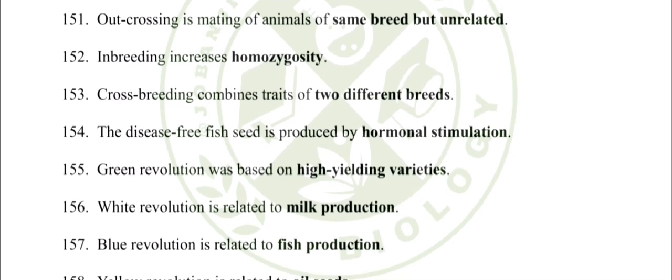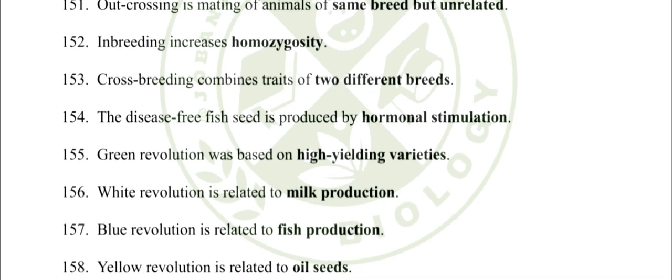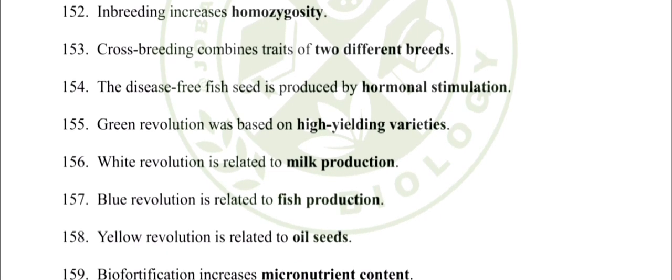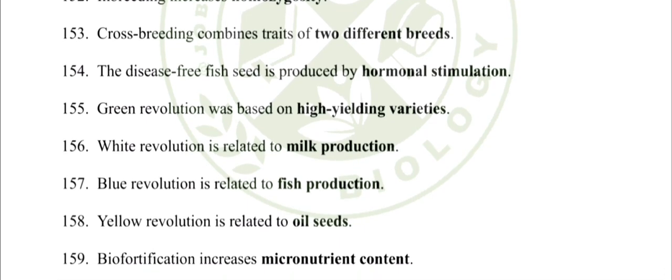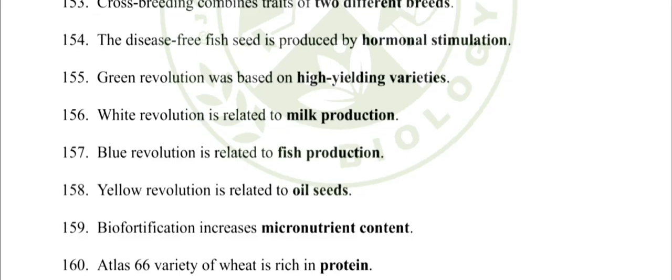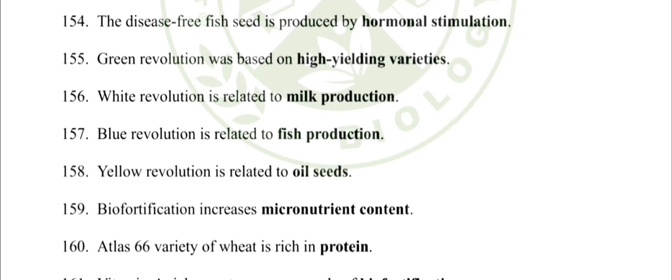155. Green Revolution was based on high-yielding varieties. 156. White Revolution is related to milk production. 157. Blue Revolution is related to fish production. 158. Yellow Revolution is related to oil seeds.